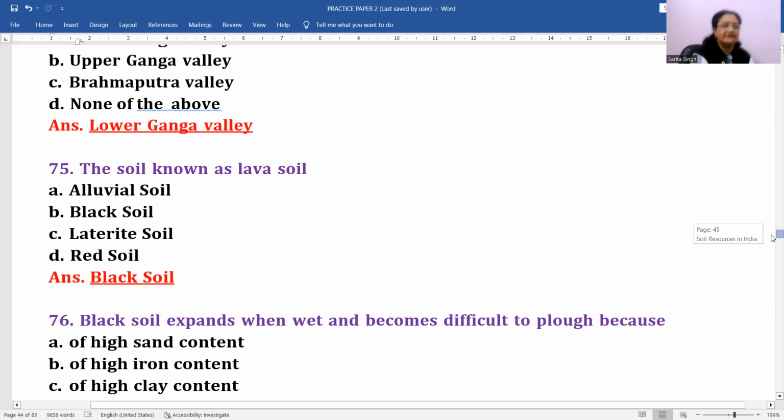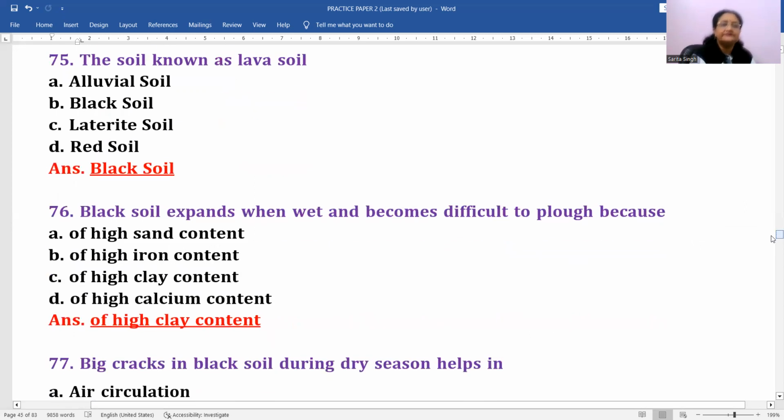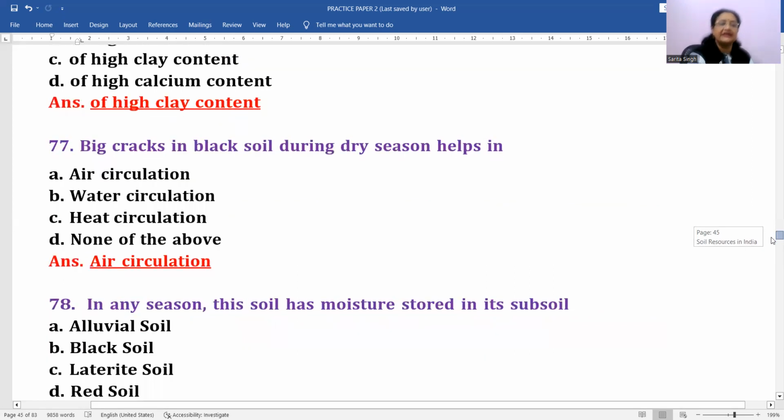ठीक है? Soil known as lava soil. Which soil is called by this name? Black soil. Reason, because it is formed by the disintegration of lava rock, or the other way we call it by the name igneous rocks only, right? Which are the result of solidification of lava. So that's why it is called black soil, is also called many times by the name lava soil. Okay. Then black soil expands when wet and becomes difficult to plow because of high clay content. Yes, because clay, which is present in large amount, that makes it very sticky. Okay, so it becomes quite difficult to plow that land.